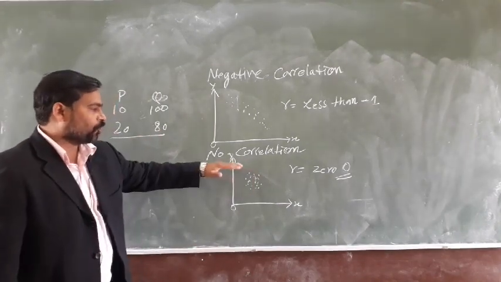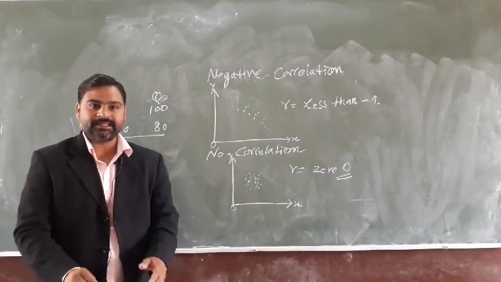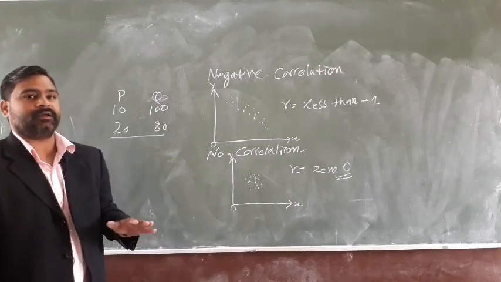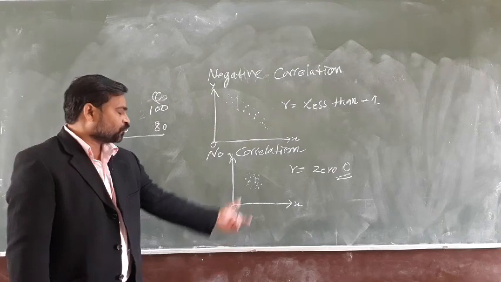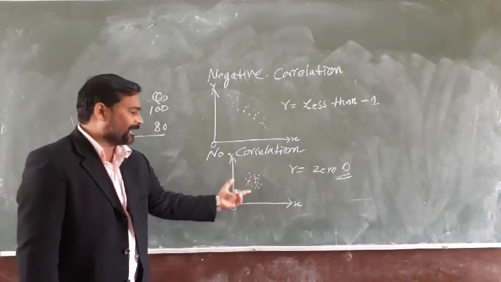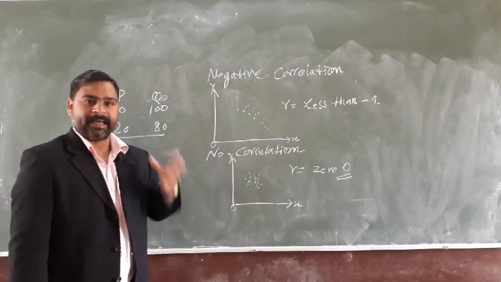Now another one is no correlation, where the change in one data series, one variable does not change or affect another variable. So here all the dots will not fall in any direction, neither positive nor negative.